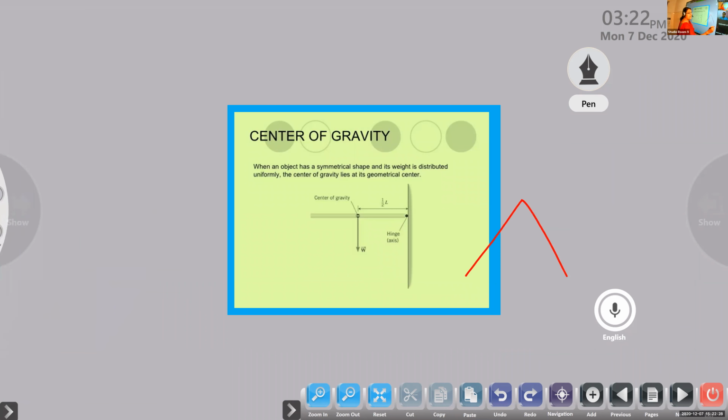Similarly, where is the center of gravity of a triangle? How can you find the center of gravity of a triangle? Where should the geometrical center be?